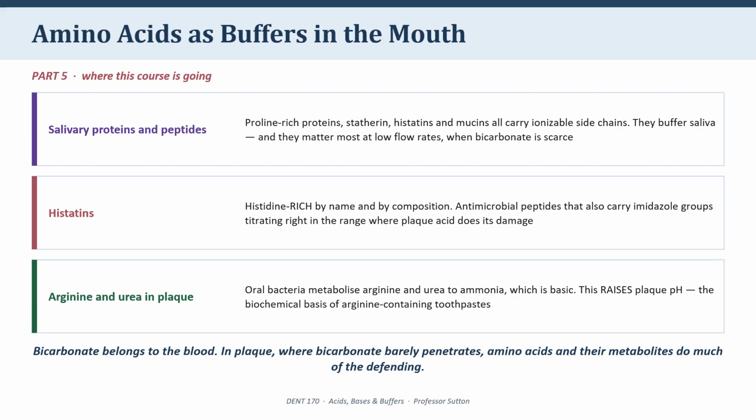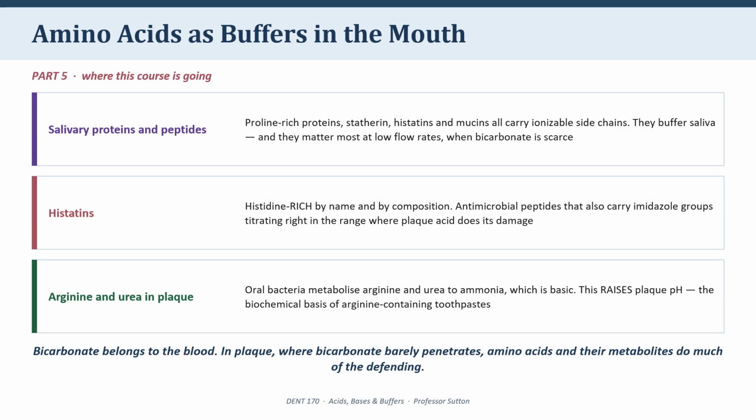First, what are the salivary proteins? Saliva is not just water and bicarbonate. It contains proline-rich proteins, statherin, histatins, mucins, and every one of those is a chain of amino acids carrying ionizable side chains. They buffer, and exactly as with phosphate, they matter most when salivary flow is low and bicarbonate is scarce. Overnight, when your patient's mouth is at its most vulnerable, the protein buffers are doing a disproportionate share of the work.